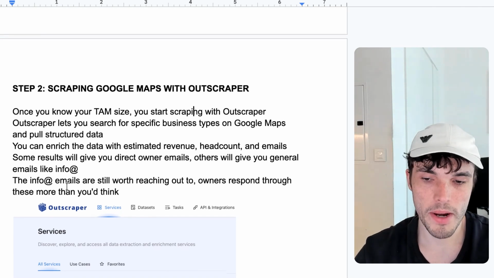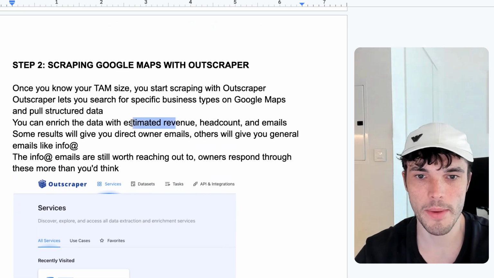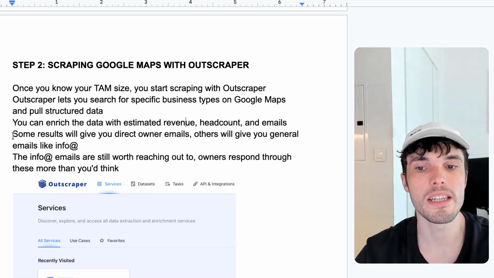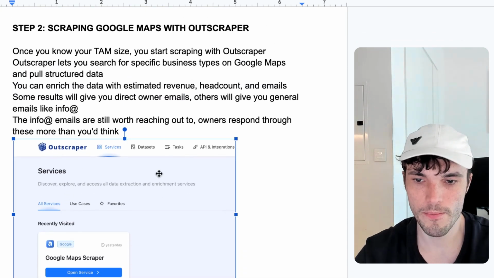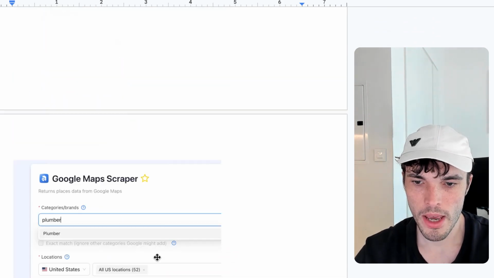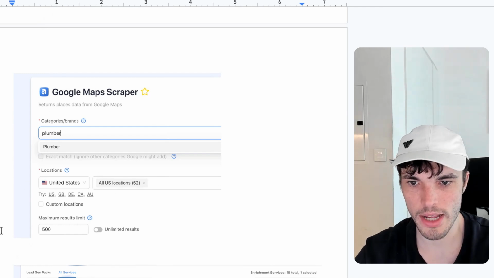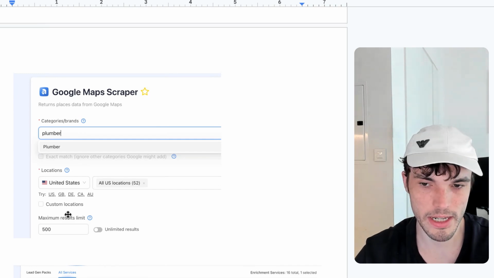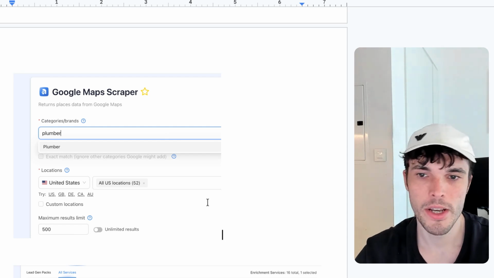And also part of the reason why it is very interesting to use this is because you can also get estimated revenue, headcount. You also get email addresses by doing this. And so we can see here, if you go to Outscraper, you'll be able to open their services and then a Google Maps scraper. And then it looks like this, where you can put in the category and you can put in the location and the maximum result limit. So in this case, that would be 7,000 because we want 7,000 plumbers in Texas. So you would do that.